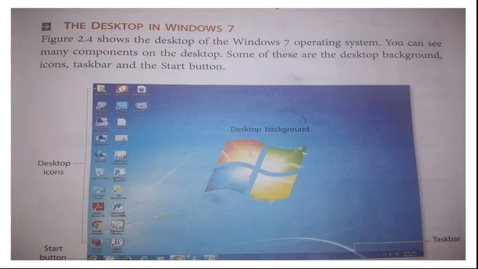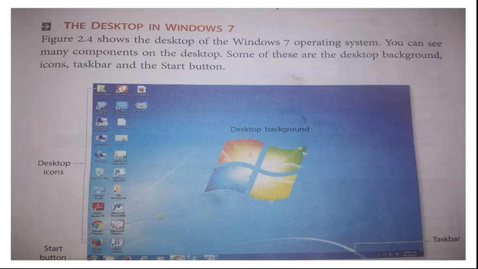Next, the desktop in Windows 7. I have already shown you the desktop, but you can see it here also. Here is the desktop of the Windows 7 operating system. You can see many components on the desktop. Some of these are the desktop background, icons, taskbar, and the start button. At the bottom there is a status bar, and in its left hand corner there is a Windows button.